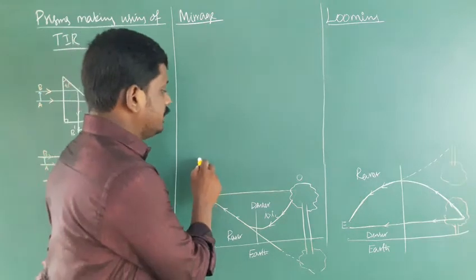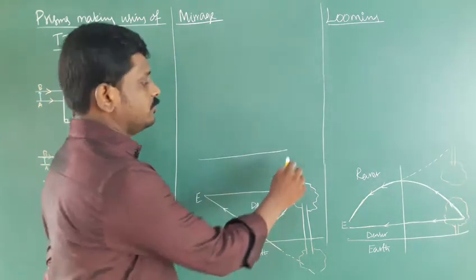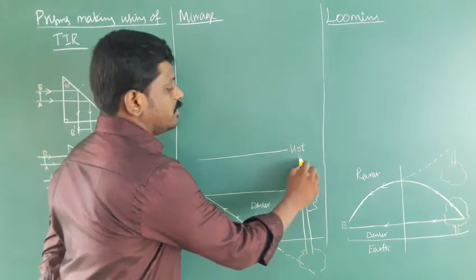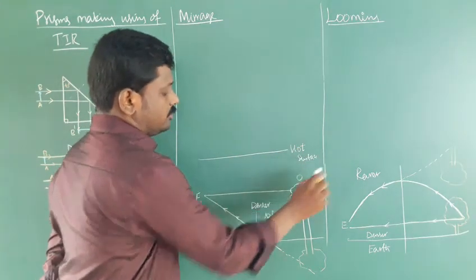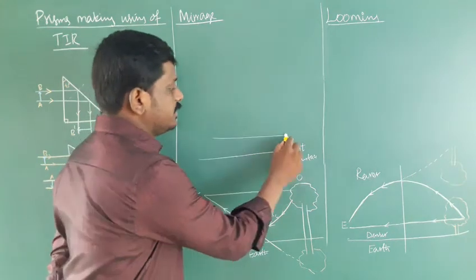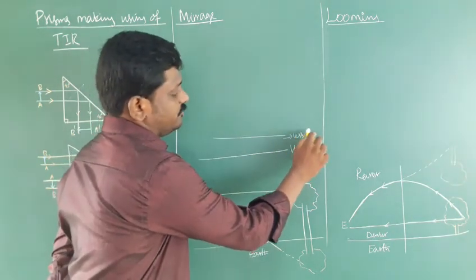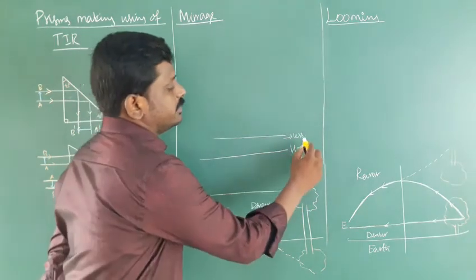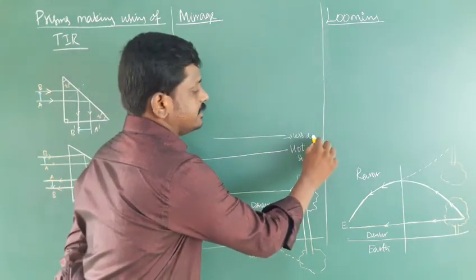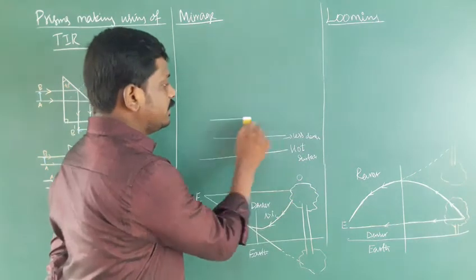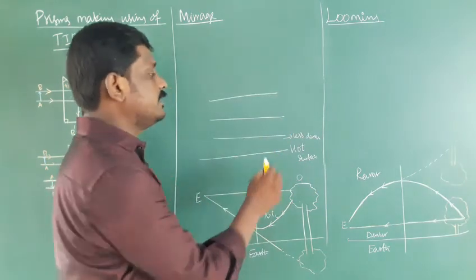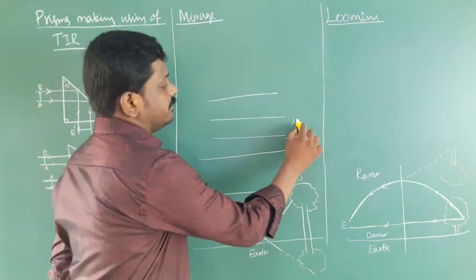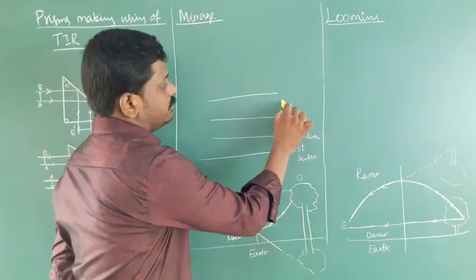Good morning students. In this class we are going to discuss mirage and looming. On a hot surface, the temperature is high, so the air above the hot surface is less dense. The atoms move further apart due to the temperature, so the air is less dense. If you go upward, the density of air increases, and it becomes denser and denser.